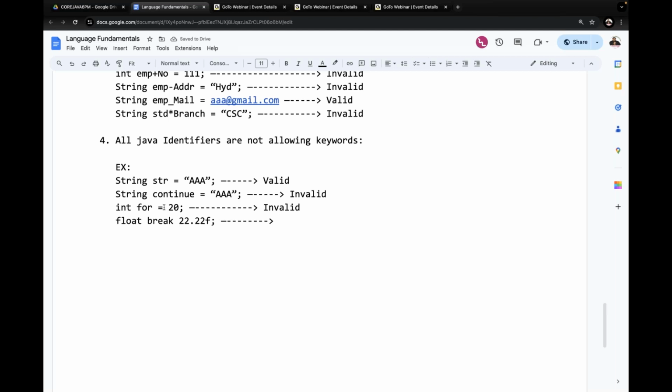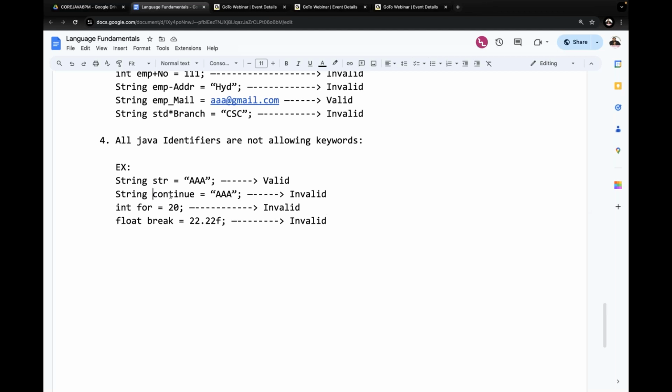Now it is equal. Now tell me, break is what there? It is a keyword again, so it is invalid here. So what are we getting now? It is invalid. The first one is valid. All the remaining things are invalid.